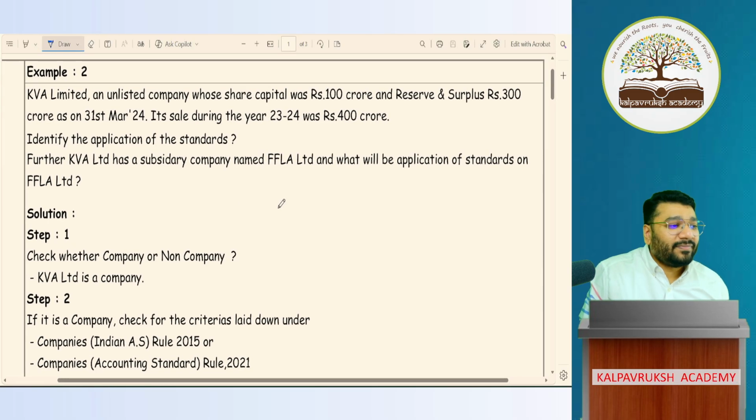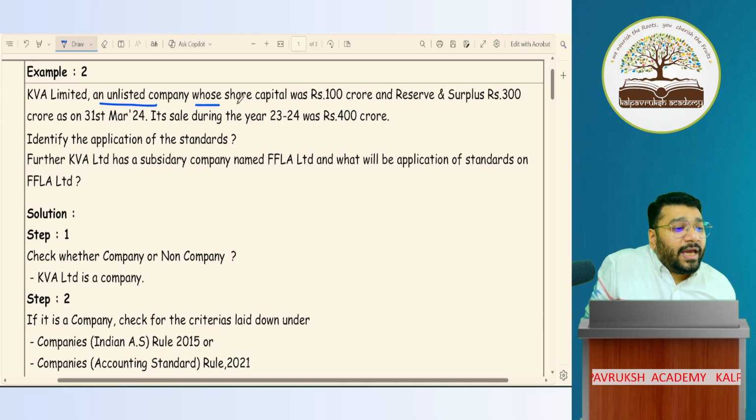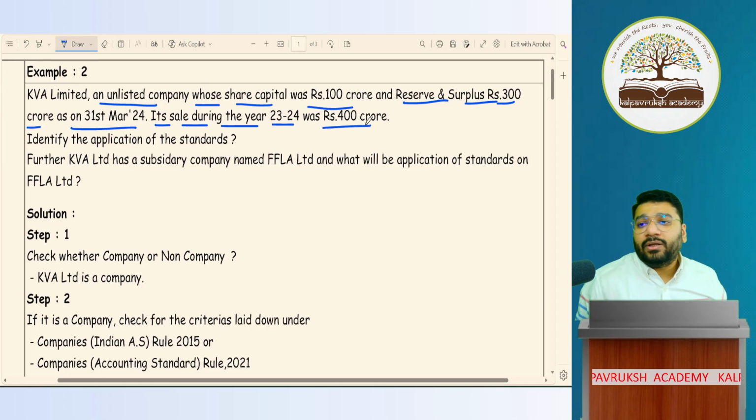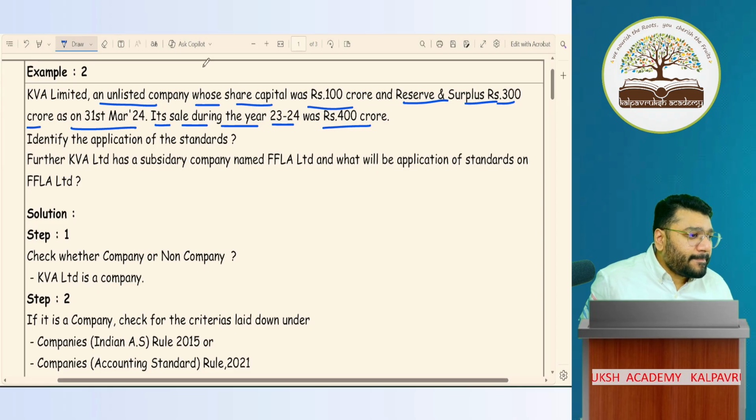KVA Limited, an unlisted company whose share capital was rupees 100 crore, reserve and surplus 300 crore as on 31st March 24. Its sale during the year 2024 was 400 crore. Some mistake in the question? Net worth will be taken for the previous year, no? Turnover also previous year, huh?